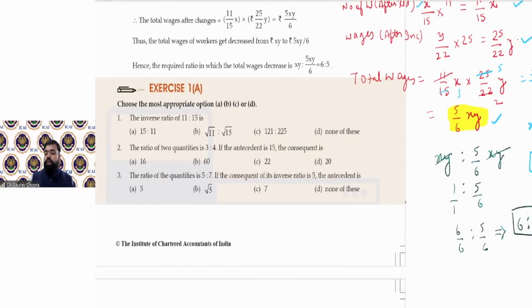Salman is asking why 1/1. We have simply taken the LCM to get the ratio of 6:5. Okay.